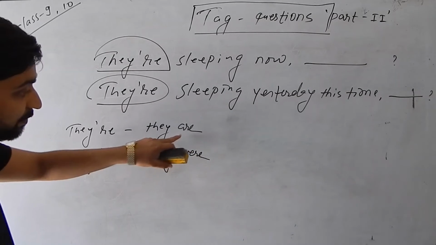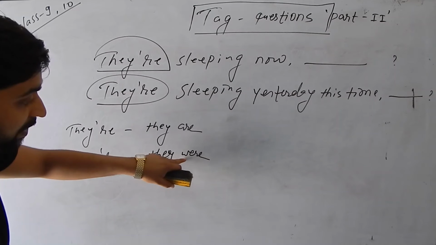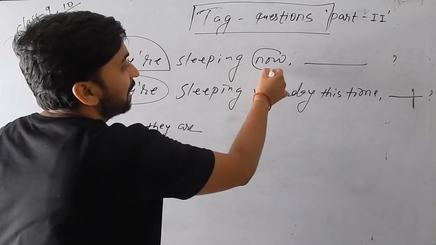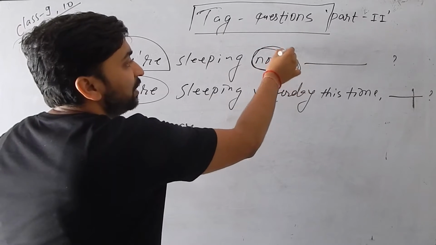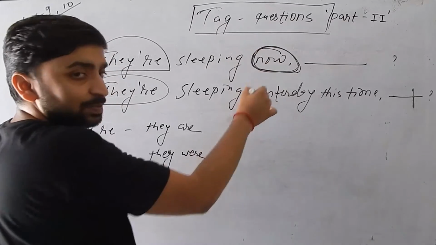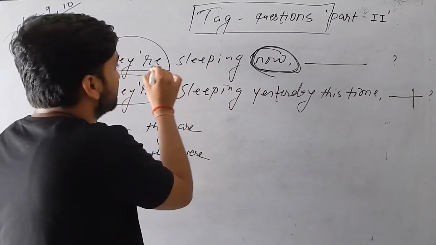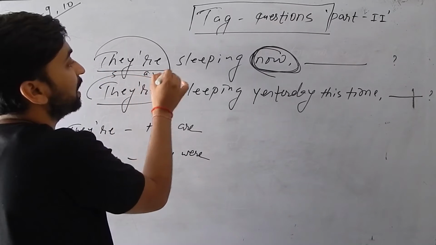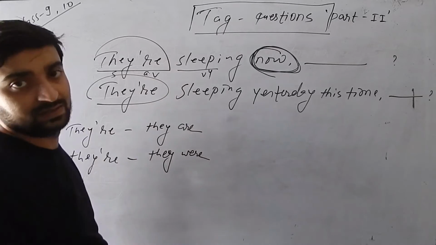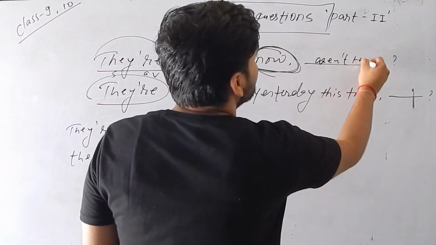So you might be confused. कहाँ इसलाई आर बुझ्ने र कहाँ इसलाई वेयर बुझ्ने. यसमा कसरी बुझ्न सकिन्छ? यो नाउनले हामीलाई यहाँ हेल्प गर्छ. You already know that in the present continuous tense, now, at present, at the moment are used. It means this is the subject. It is are and it is before. It means present continuous tense is this. So what will be the tag? Aren't they? Very easy to understand.